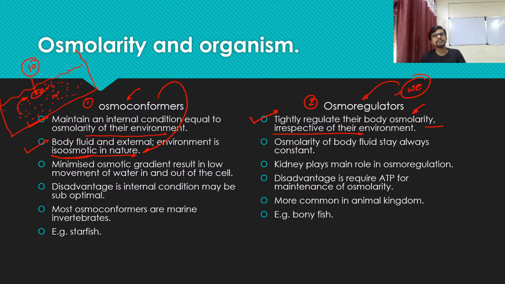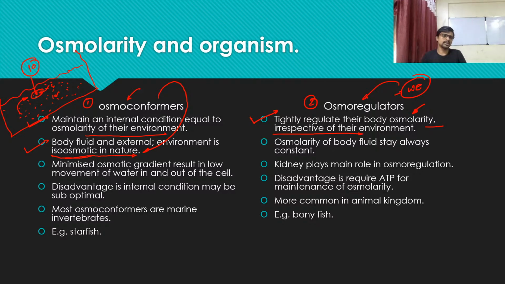Okay, let's see. Minimized osmotic gradient results in a low movement of water in and out of the cell. That is what I explained.